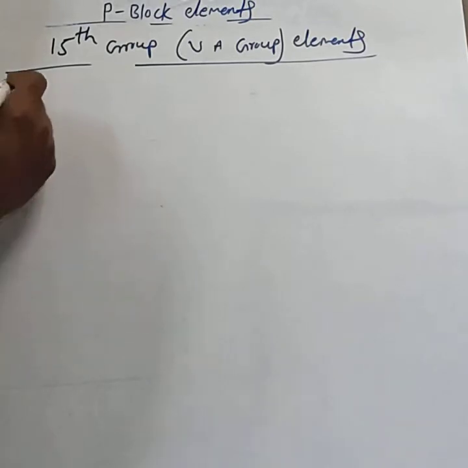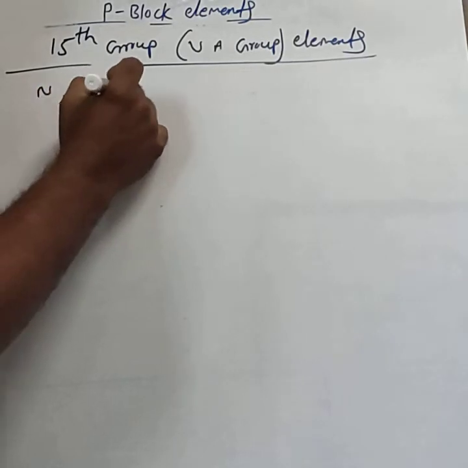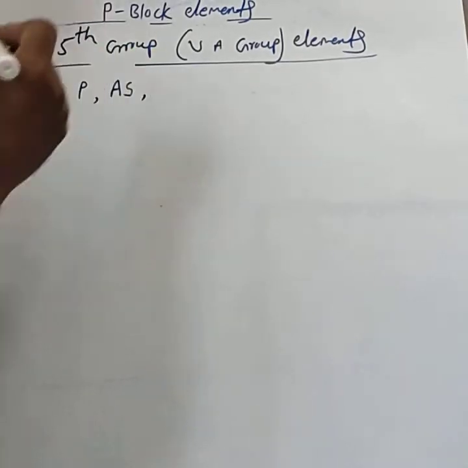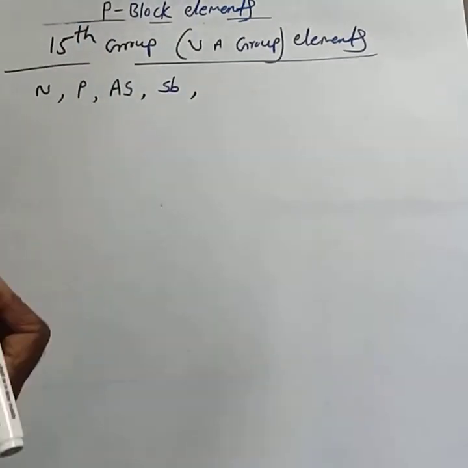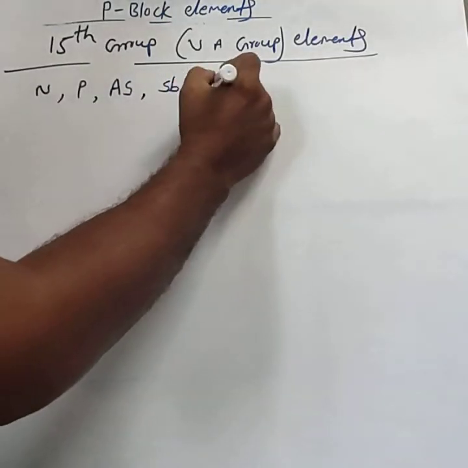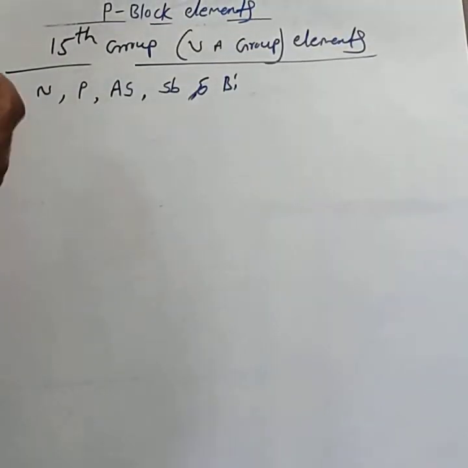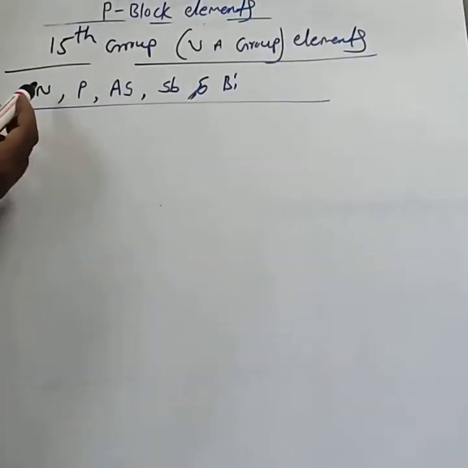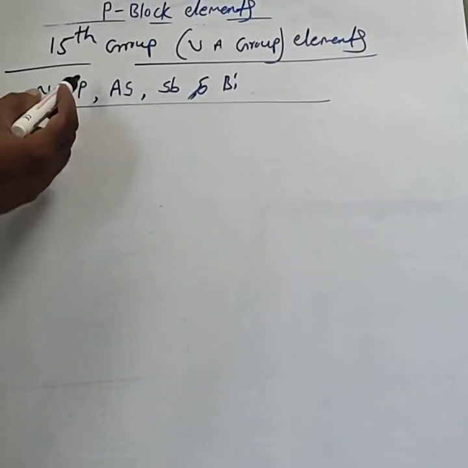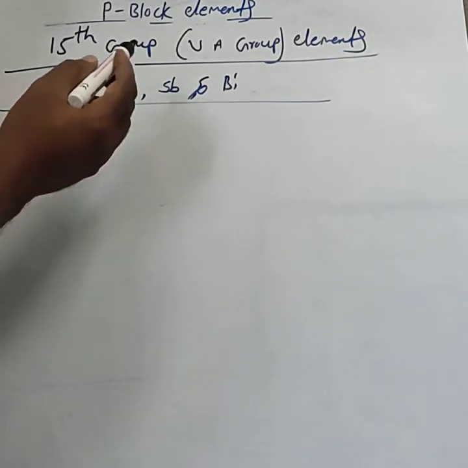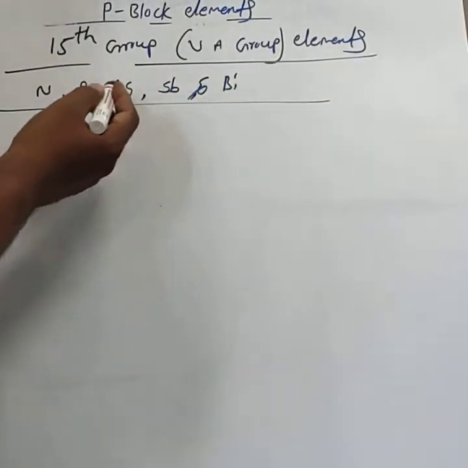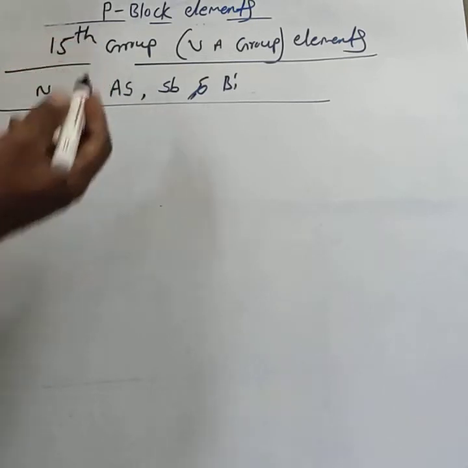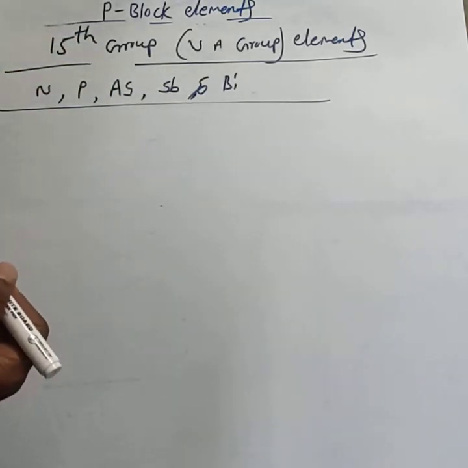The 15th group elements are mainly nitrogen, phosphorus, arsenic, symbol As, antimony, symbol Sb, and bismuth, Bi. These five elements are commonly called the 15th group elements.